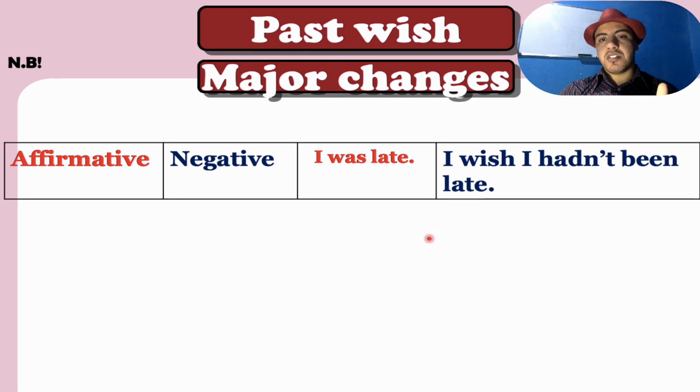So we wish that the situation had been different. So normally we need to make some changes. So what are some of the changes? Please remember that if you have an affirmative thing, we change it into negative. For example, I was late. So this is affirmative. I want to change this situation, so I say, I wish I hadn't been late. So I was late, affirmative. I wish I hadn't been late, negative. Because I want to change our situation here, from an affirmative situation into a negative situation.